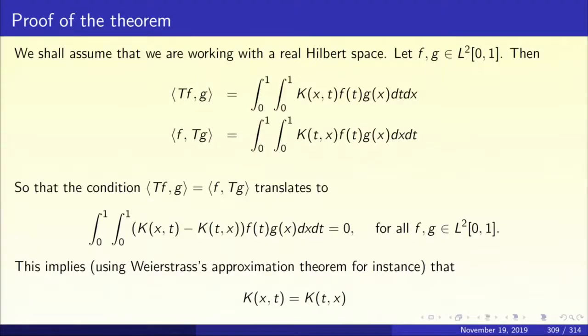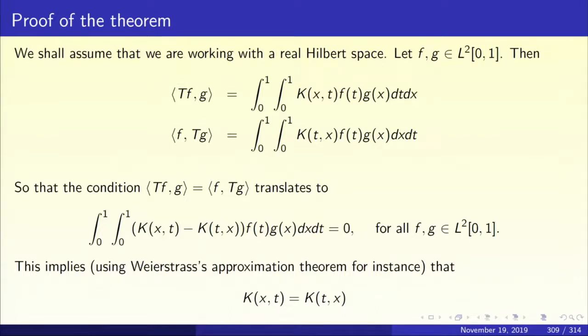So, the condition that the inner product of Tf with g equals the inner product of f with Tg translates to the condition that the double integral over [0,1] cross [0,1] of (k(x,t) minus k(t,x)) f(t) g(x) dx dt is 0 for all f and g in L2 of [0,1]. So, now we are in this nice situation and this integral must be 0 for all f and for all g. In particular, I can take f to be a monomial t to the power k and g to be another monomial x to the power j, and then this should be 0.